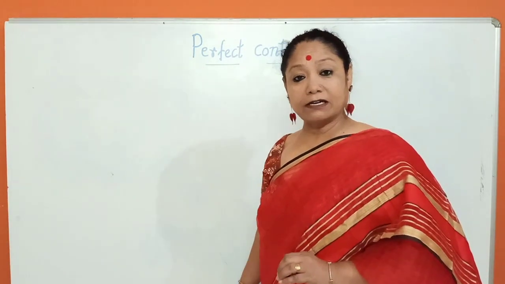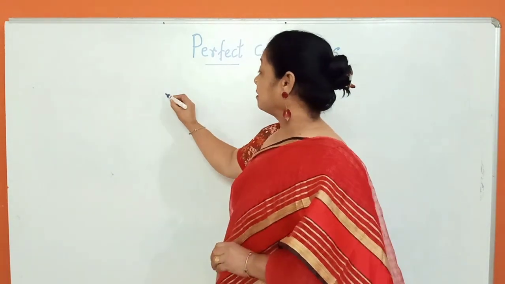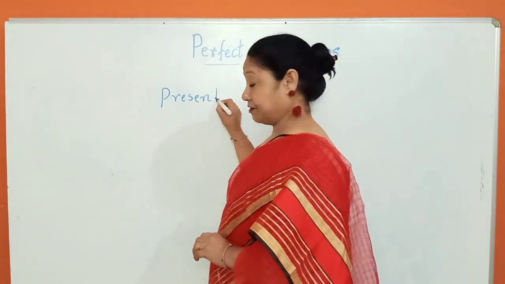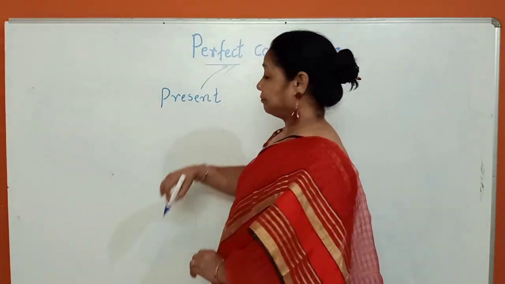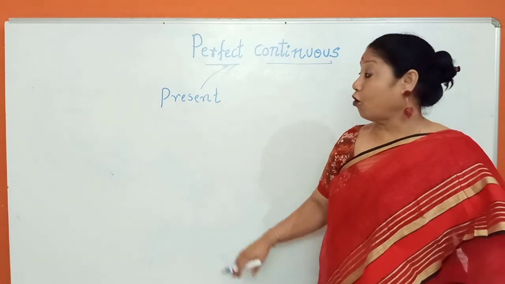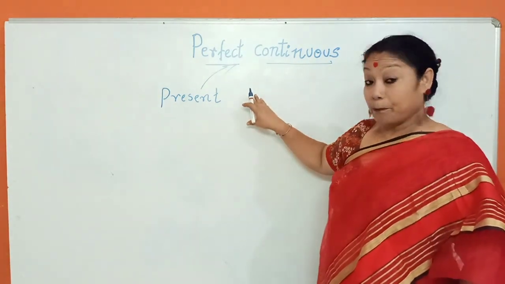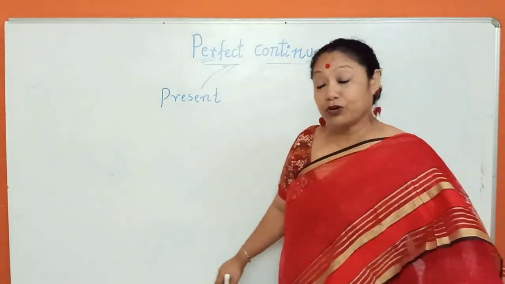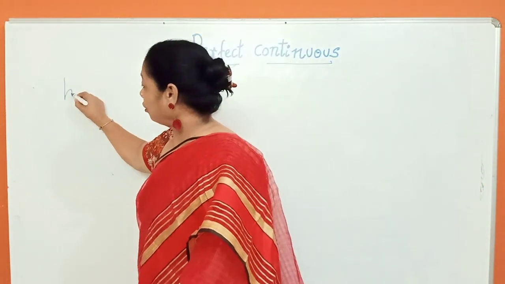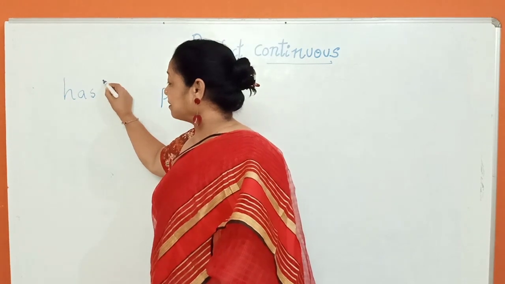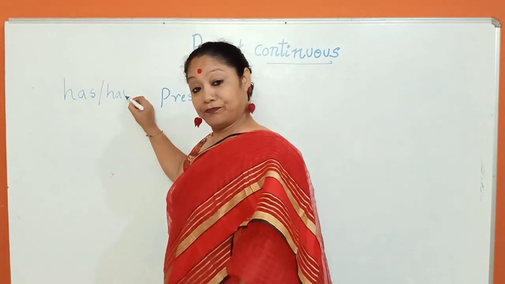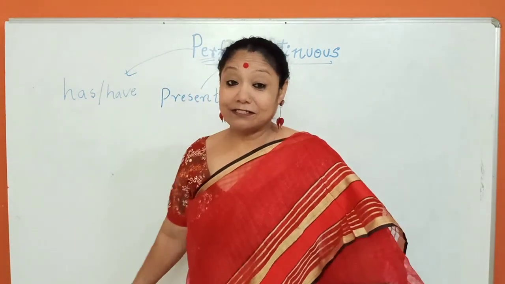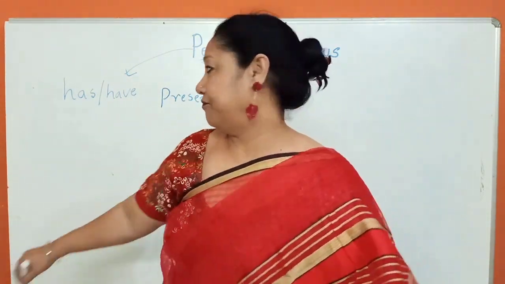Now there are three parts in perfect continuous tenses. Present, perfect, continuous. Now when I say perfect, please remember you need to call the auxiliaries has or have. Perfect, which auxiliaries? Has or have.